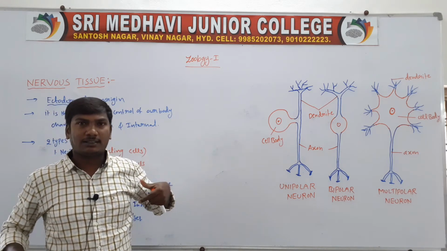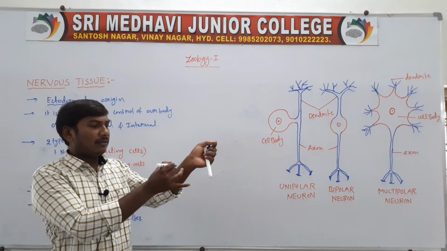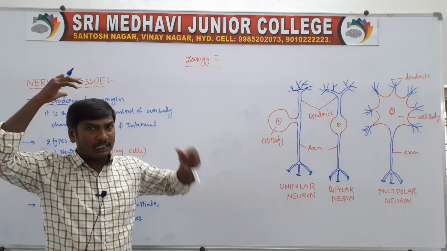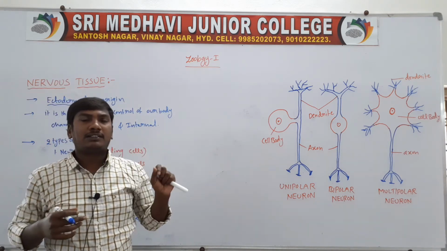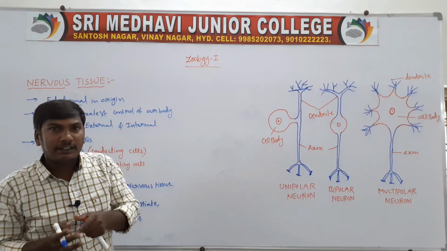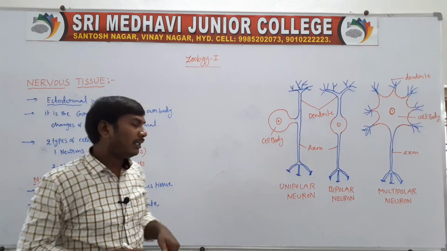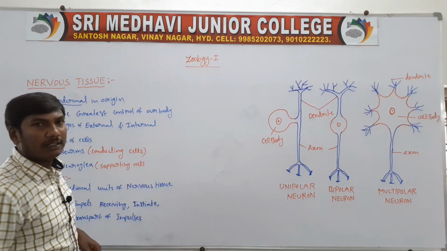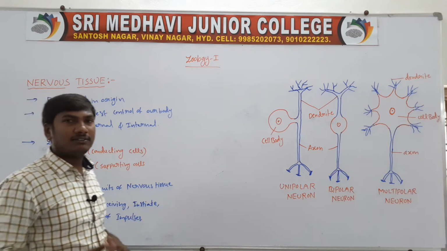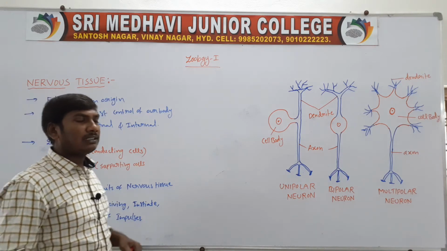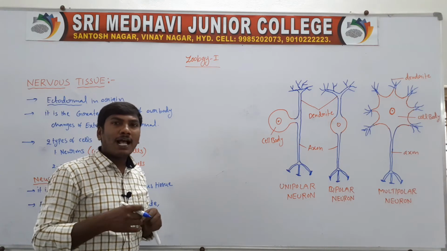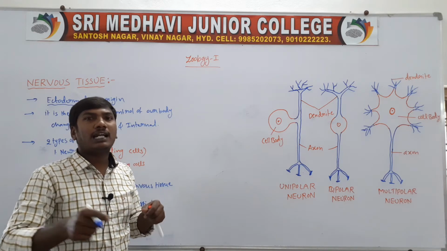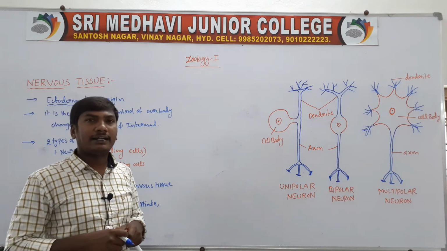Impulse means message, like pain. That pain is received and sent to the central nervous system. So the functions of nervous tissue are to receive, initiate and transmit the electrical impulse. The electrical impulse is transported through the plasma membrane, the plasmalemma of the neurons.